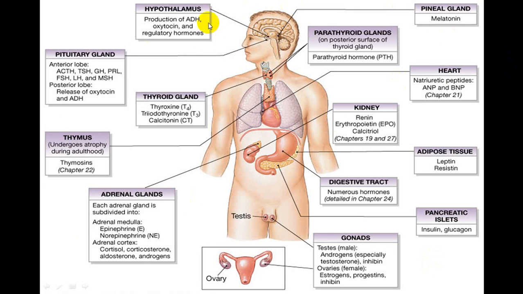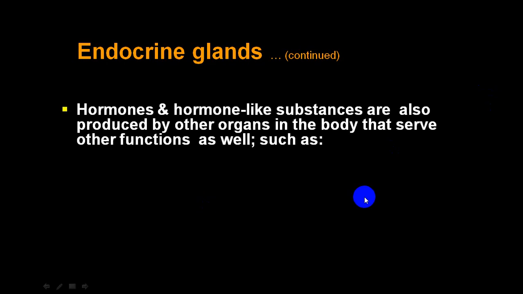And these are all the different groups of endocrine system: hypothalamus, pituitary gland, thyroid gland, thymus, adrenal, ovary and gonads, we call testes and ovaries, pancreas, digestive tract, kidney, adipose tissue, heart, pineal gland, parathyroid gland, plus there are many more which also secrete endocrine hormones, and they take part in the endocrine system. So this is what we call the endocrine system.